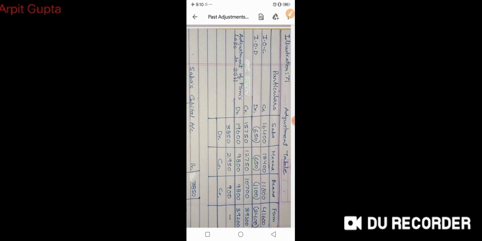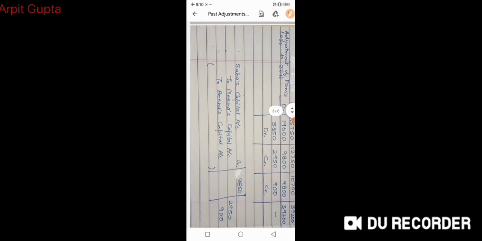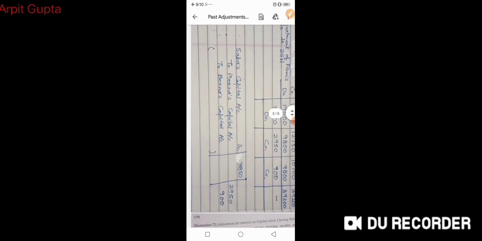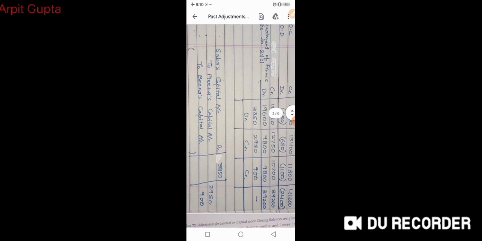And now we will compare the two amounts, the amount that they get and the amount that they have to pay. So this is the final answer, and we can make the journal entry with these three amounts only. So you can see the journal entry. Sabah's capital debit to Meena's capital, to Beena's capital. Same answer was calculated in the table above.